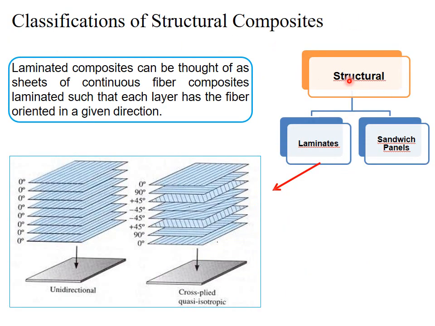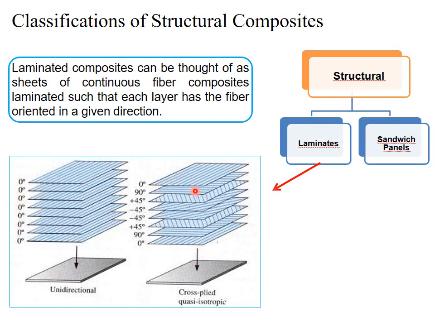Classification of structural composite material. Structural composite materials are further classified into two subclasses: laminates, or we can say laminated composite materials, and sandwich panels. Laminated composite material consists of sheets of continuous fibers. So we can say laminated composite material consists of different sheets of composite material. The laminated composites consist of different layers, and each layer has the fibers oriented in a given direction.